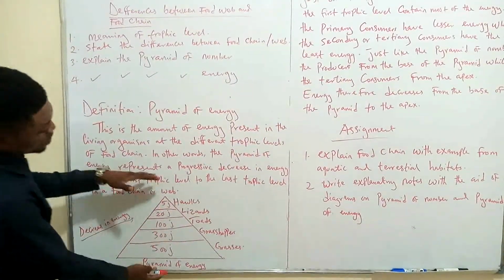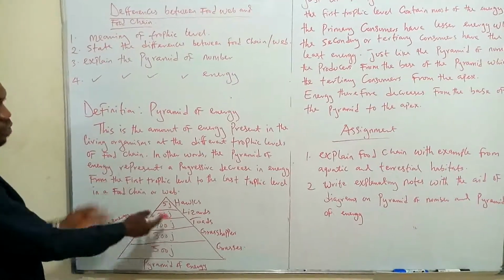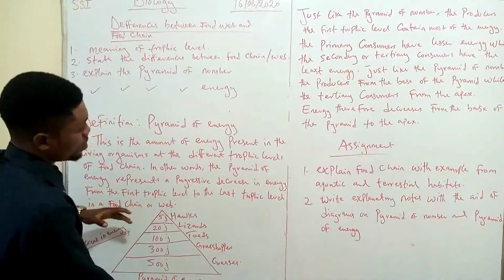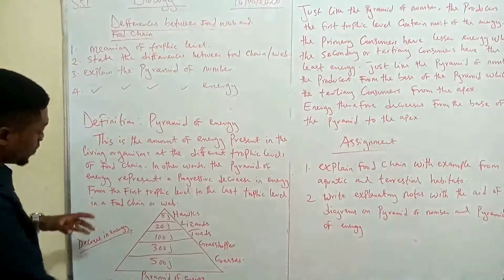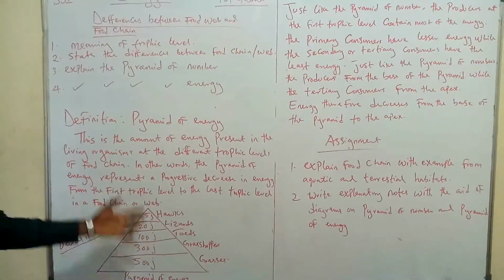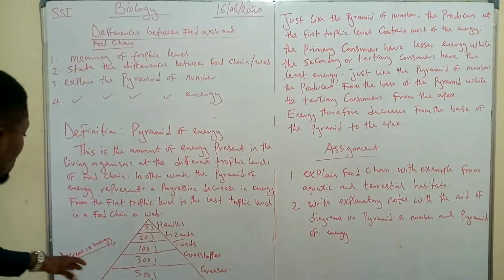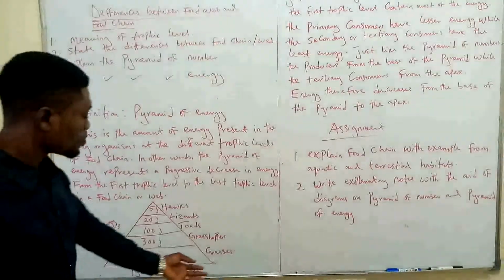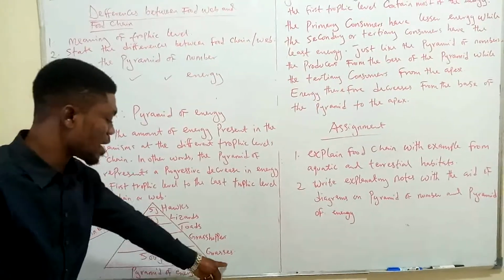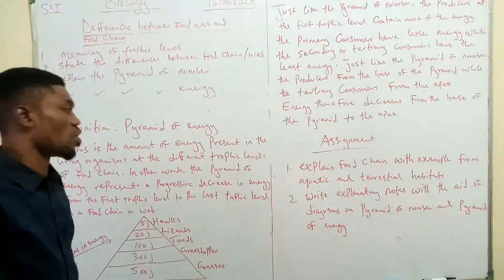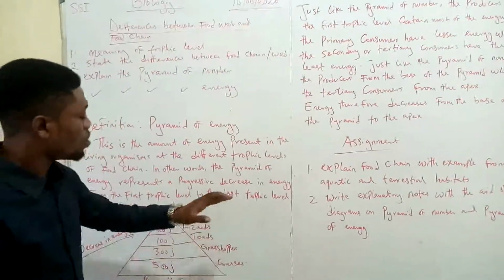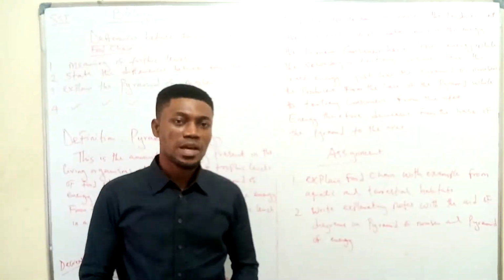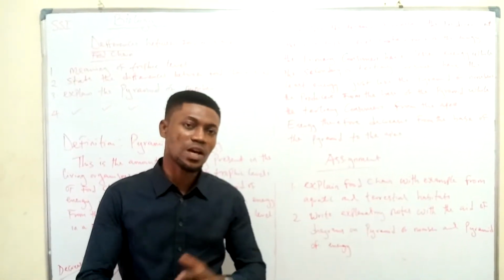Just like when we give you the diagram here, to explain the pyramid of number or pyramid of energy, we have to give a note to explain how we have the decrease in energy or the decrease in the number of organisms. So if you look at this, you see we have a decrease in energy because what? The organisms here lose their energy from the base to the apex, from producers to the consumers.